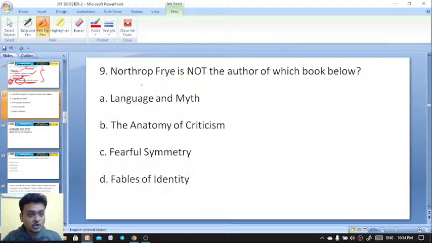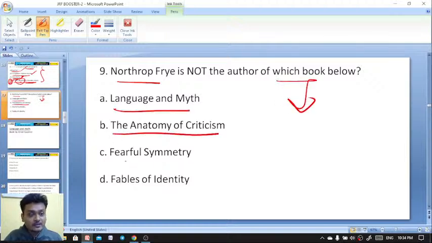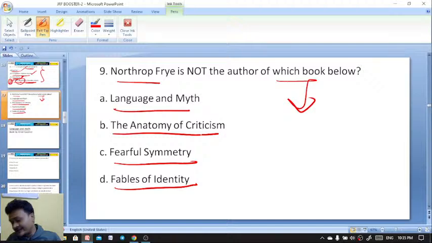Well done. Northrop Frye is not the author of which book below? Language and Myth, The Anatomy of Criticism, Fearful Symmetry, Fables of Identity. Which of these works was not written by Northrop Frye? We all know the famous one, The Anatomy of Criticism, published in 1957.